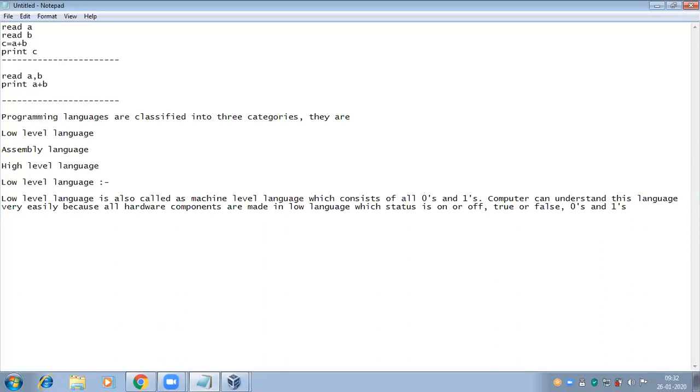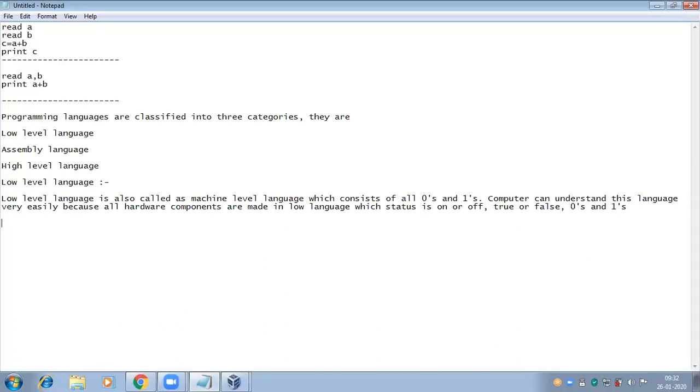Even if I give instructions in the high level language, the system reads them as zeros and ones, machine level language, and gives the result in high level language, because we can understand the high level language itself.